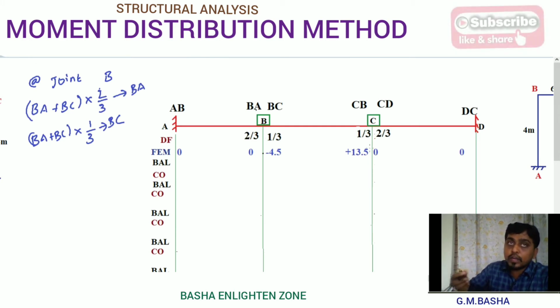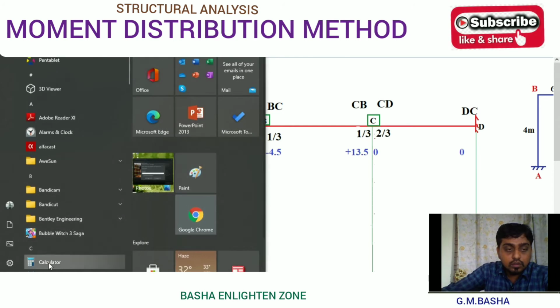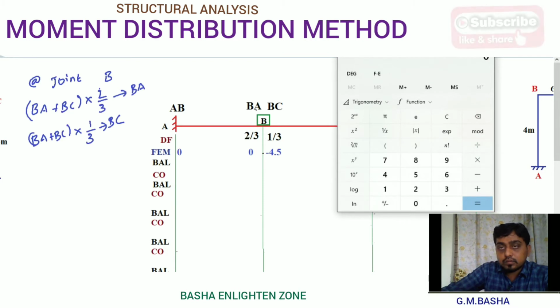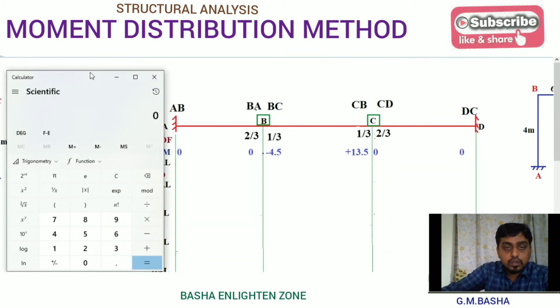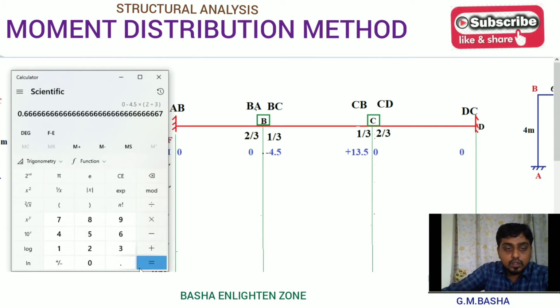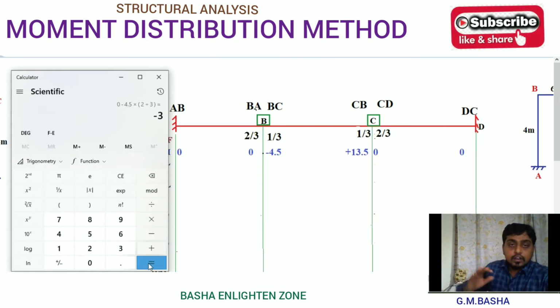Whatever moment is obtained after simplifying, please change the sign of that value and take it down. For example, I will show here. Minus 4.5 into 2 by 3. So you will get minus 3 after simplifying.